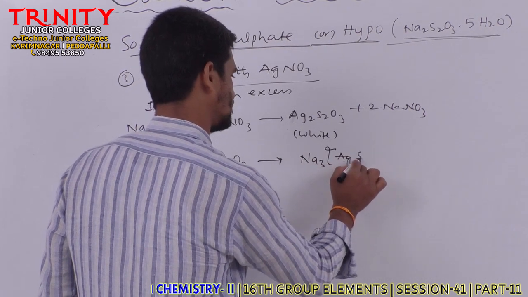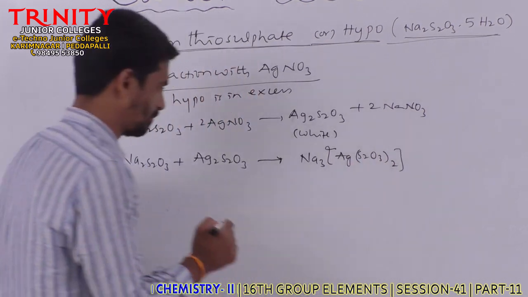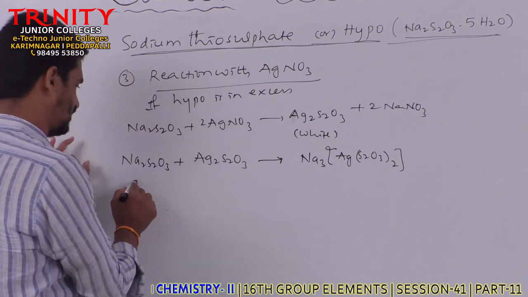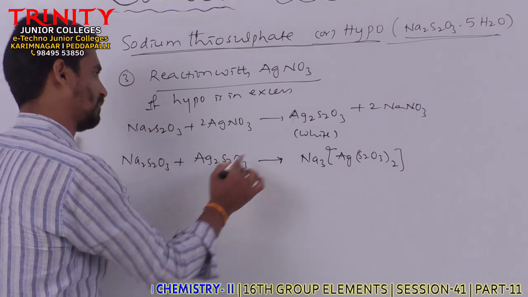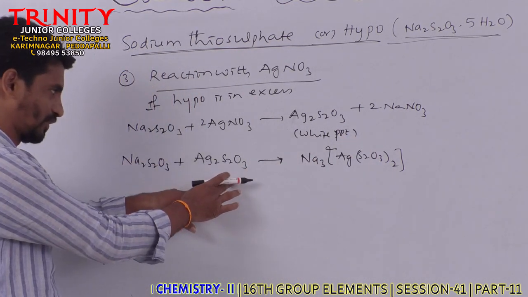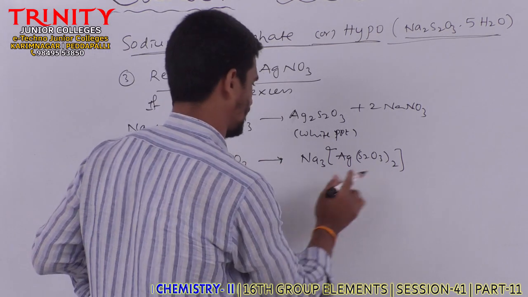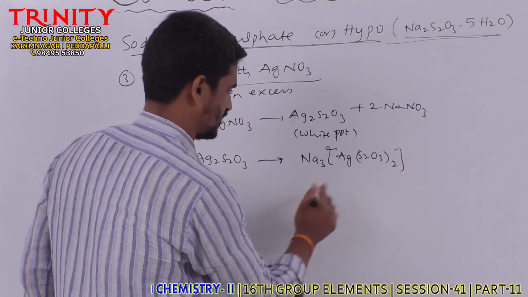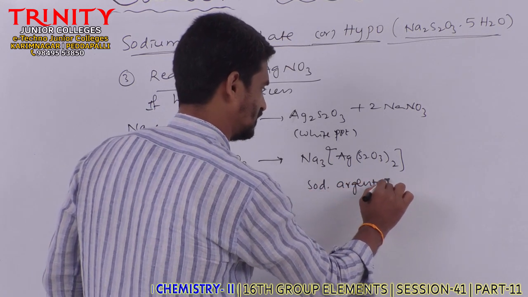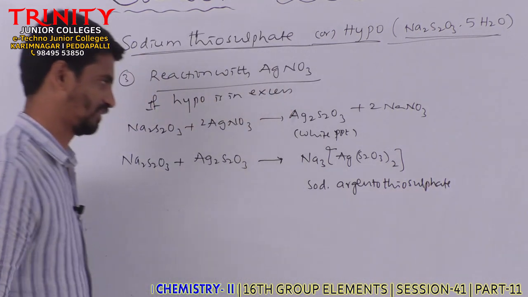Na3[Ag(S2O3)2]. So the complex is formed. If excess hypo is there, it reacts with the white precipitate formed here, that is silver thiosulfate. This silver thiosulfate dissolves in excess hypo to form a complex. This is sodium argentothiosulfate. Like this we can say.